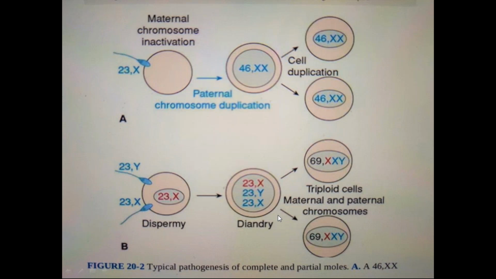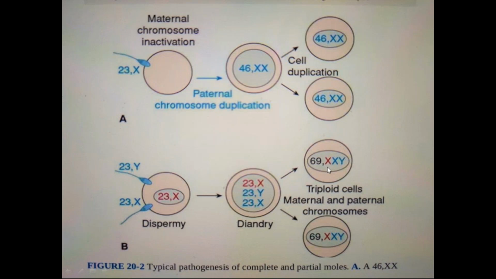So here in case of a complete mole, it is fertilized by two haploids from 23Y and 23X.